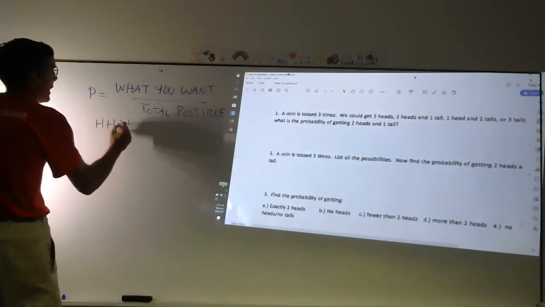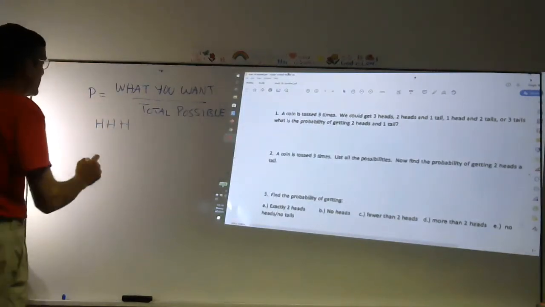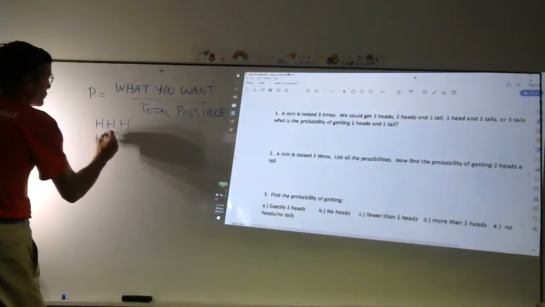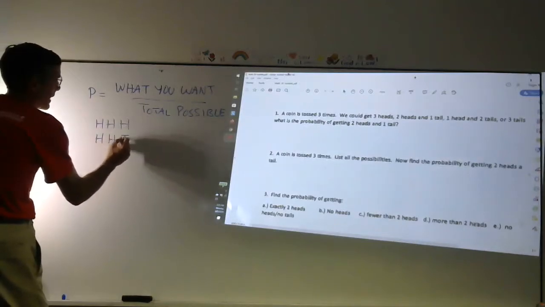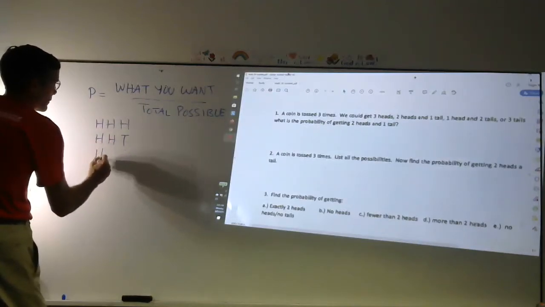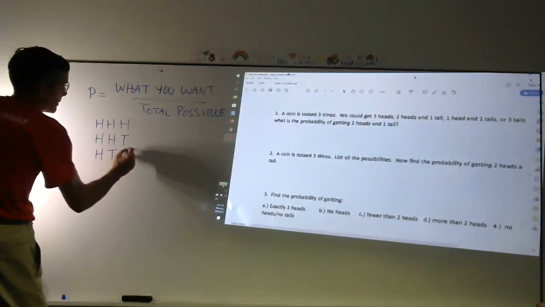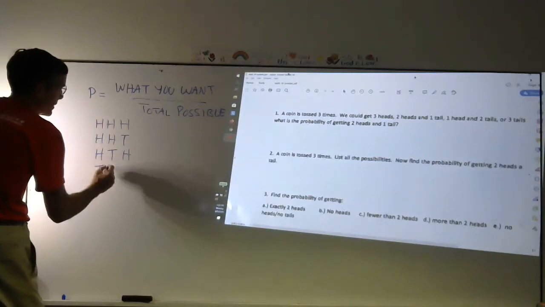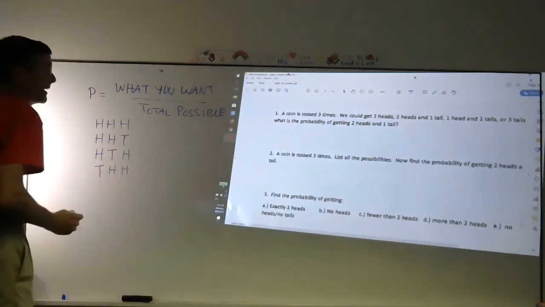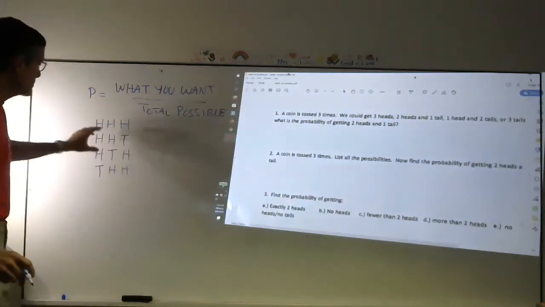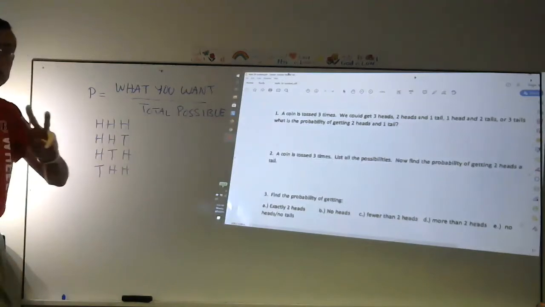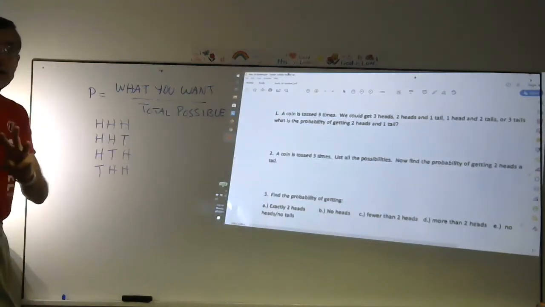Head, head, head. Or 2 heads and a tail. You could have the first 2 coins come up heads and the last one tail. You could have the first one head, the middle one tail, last one head, or the first one tail and the last 2 heads. You see, 2 heads and a tail, there's actually 3 different ways that could happen.